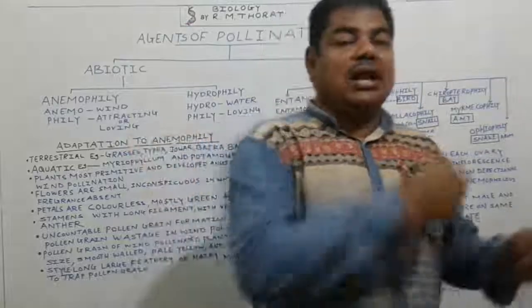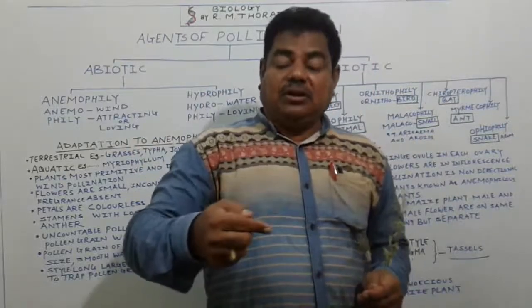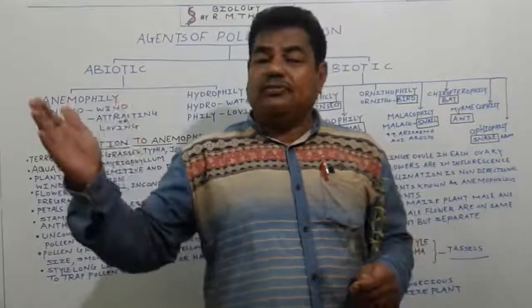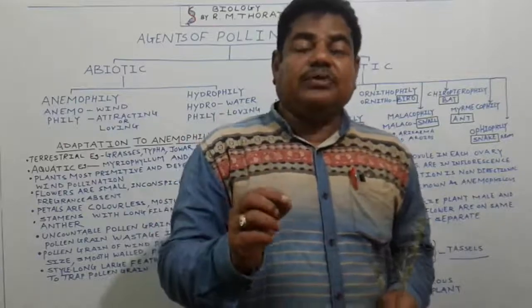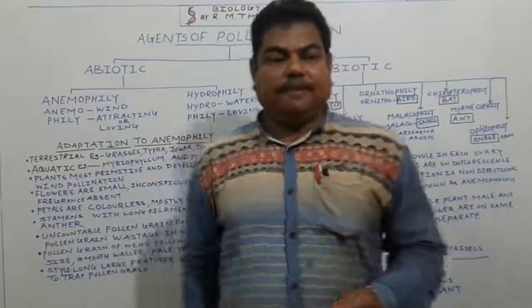There are some records which find that pollen grain with the help of wind travels nearly 1300 kilometers.